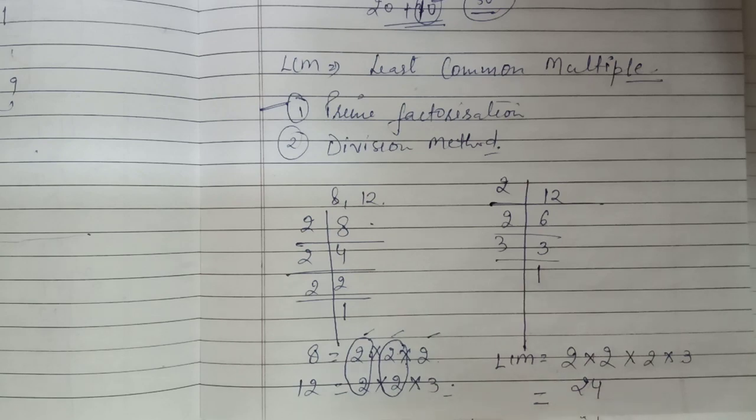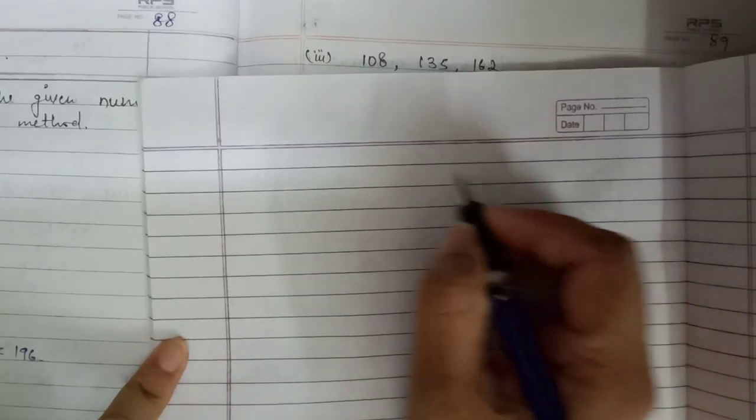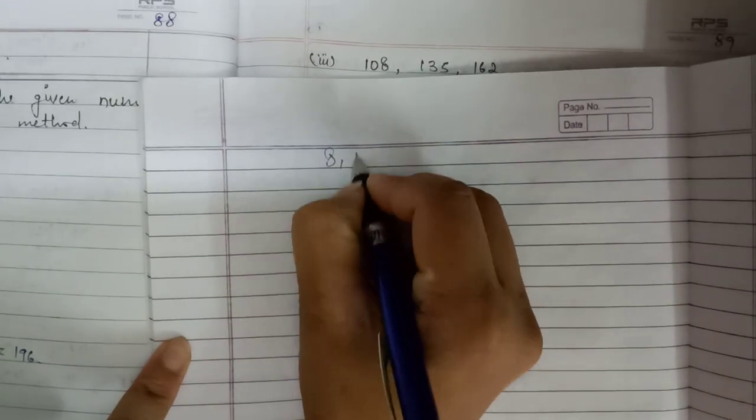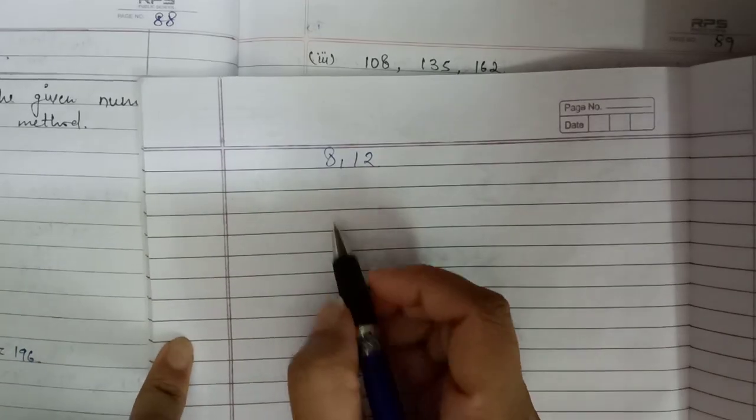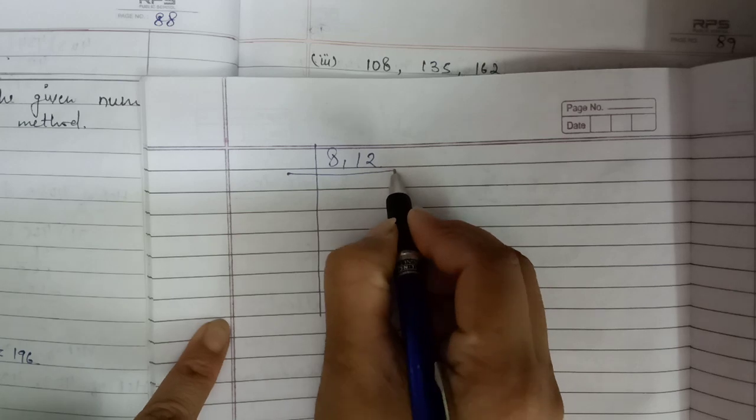This one is our prime factorization method. Next, in the division method, we will use the same prime factorization with a combination of these two numbers. That means we will take 8 and 12 together and find the prime factorization.